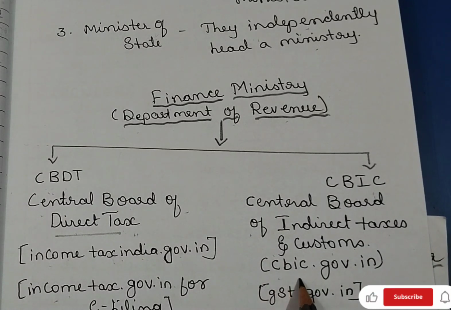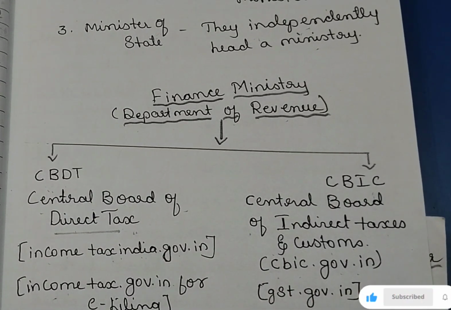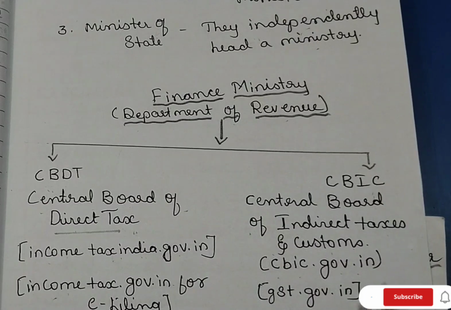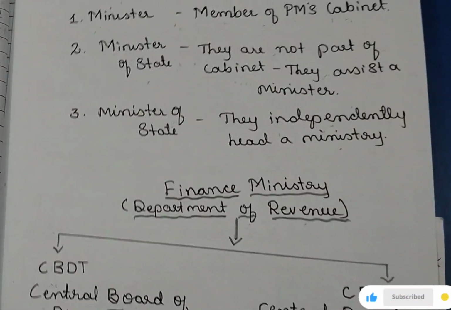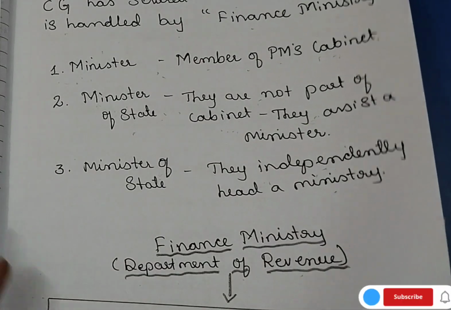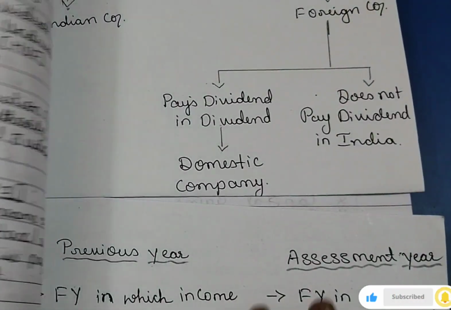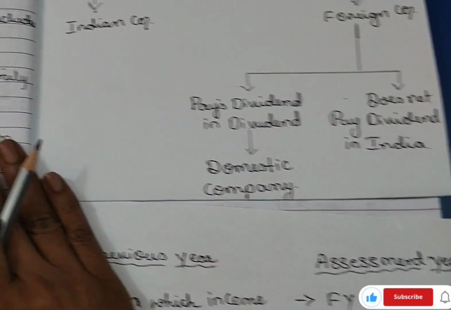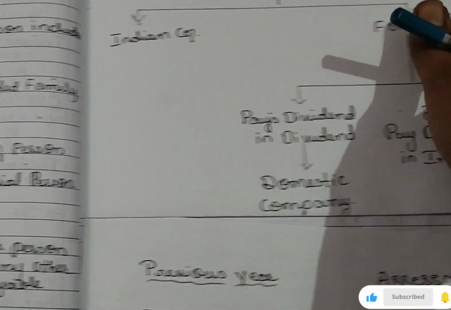So that's why cbic.gov.in and gst.gov.in are the 2 official websites, and if you want any information related to tax, you have to visit the official website.